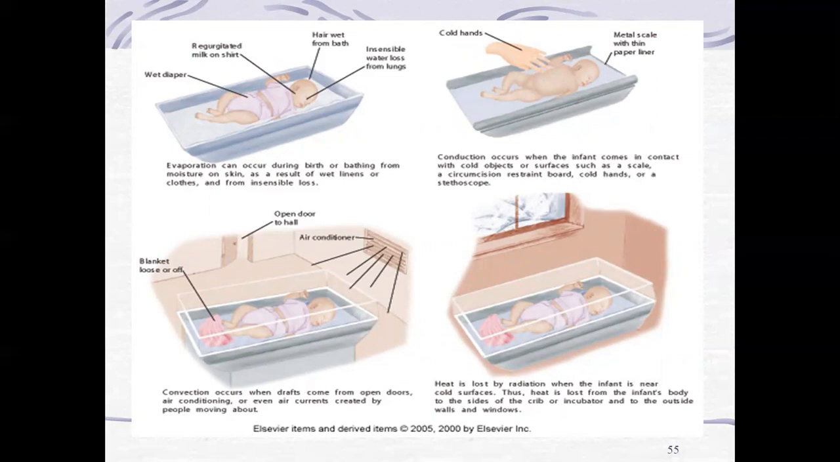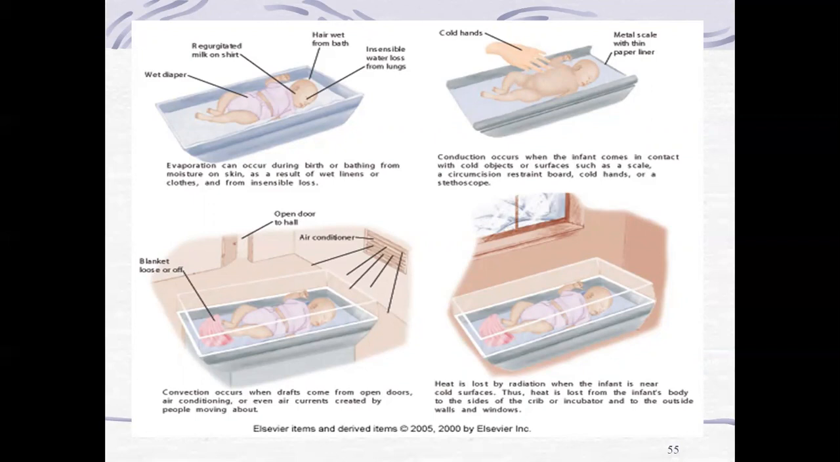Then resistant bands, then cold hands, directly from hand washing, and the mother touching the baby. Then a stethoscope or any instrument which is in direct contact with the baby. That is conduction. Then convection. Convection occurs when a draft comes from an open door, air conditioning, or even air currents created by people moving around.